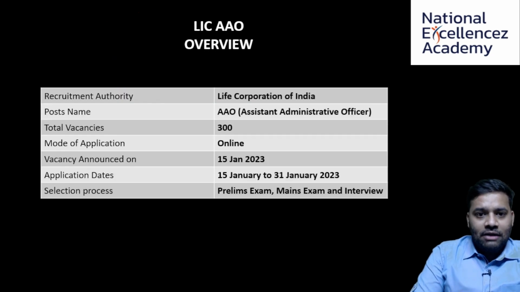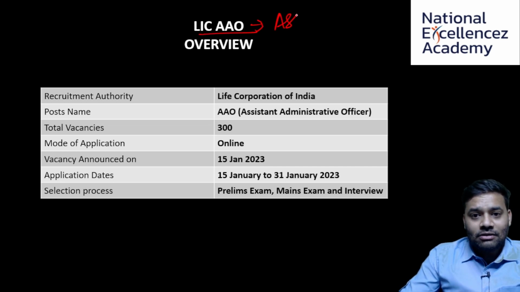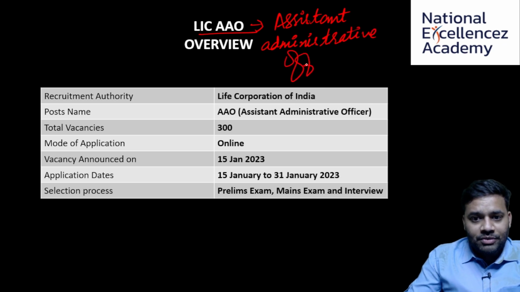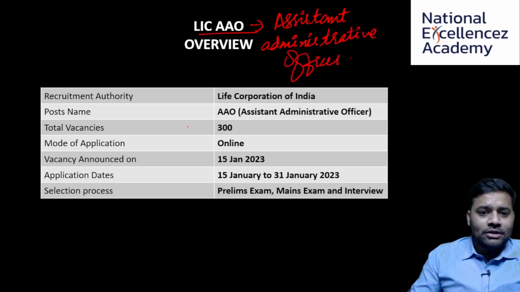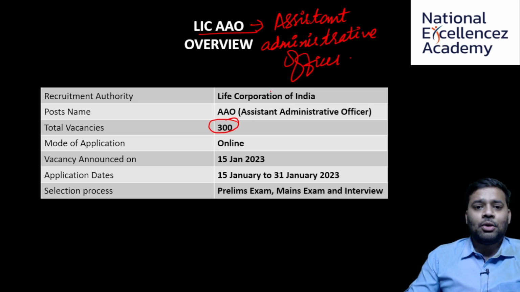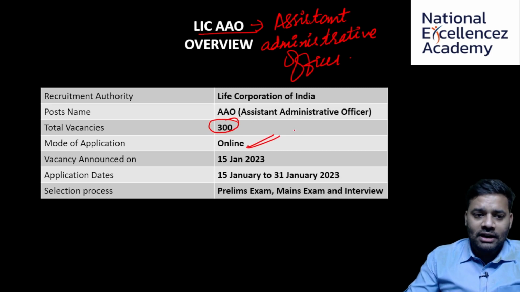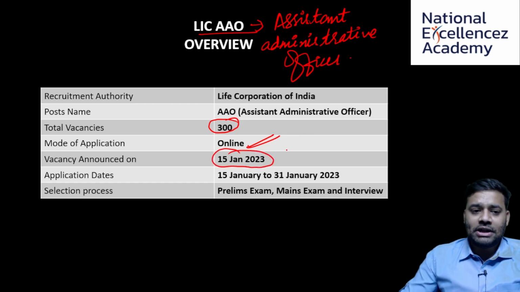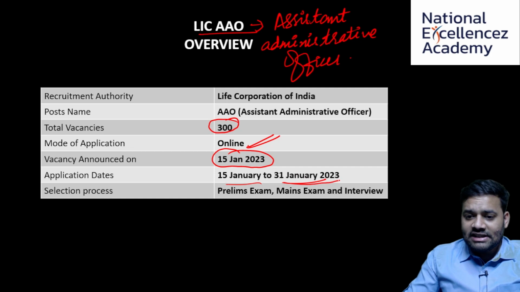And next up, after this, we have AAO, that is Assistant Administrative Officer. This is also by LIC. Here the total vacancies are 300, and the mode of application is online, and this was notified on 15th January 2023, and you can apply from 15th Jan to 31st Jan. So 31st Jan is the last date.